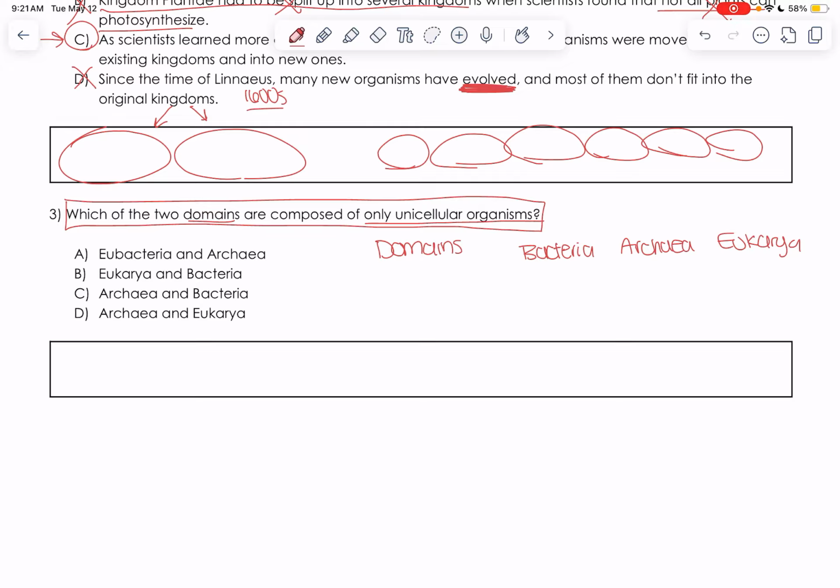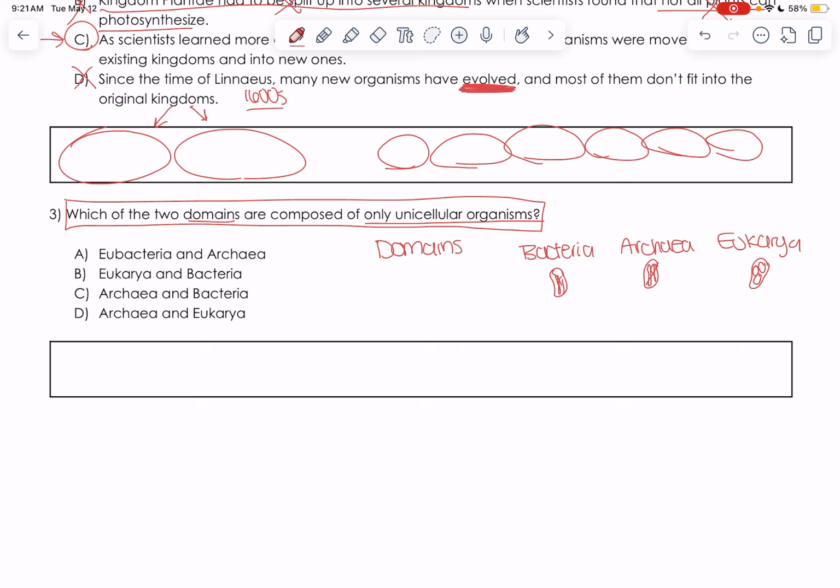Only unicellular organisms. Well, let me think about what I know about these 3, okay? I know that bacteria are prokaryotic, pros at making a mess. Archaea, prokaryotic, pros at making a mess. Eukarya is kind of the black sheep of the family because they are organized into organelles. Remember, we want our backpacks to be eukaryotic, organized.